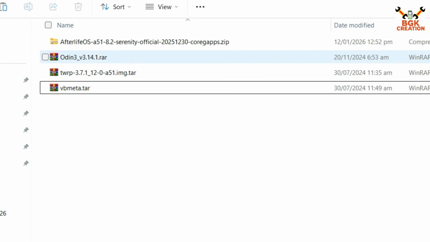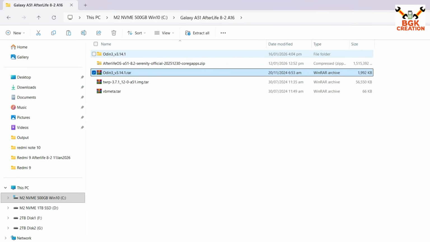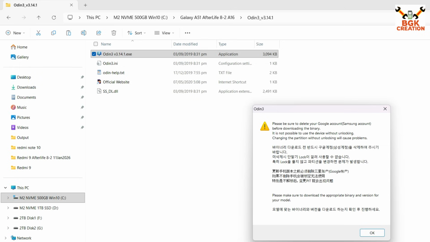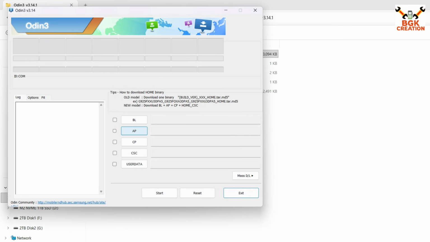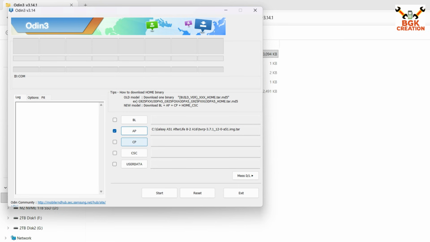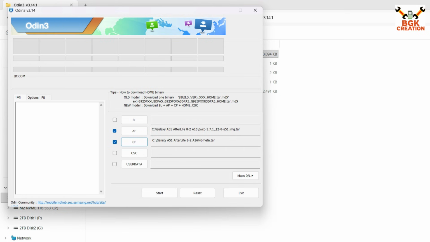Starting the procedure, first of all, extract Odin in a safe folder, then double click to open the extracted folder of Odin, and then double click the Odin file. Click OK on this pop-up window, and then on Odin, click the AP slot. Go to the downloaded folder, then double click to select the TWRP recovery file first, and then click CP on Odin. Then double click to select the vbmeta.tar file. Okay, Odin is ready, and coming back towards the mobile phone.